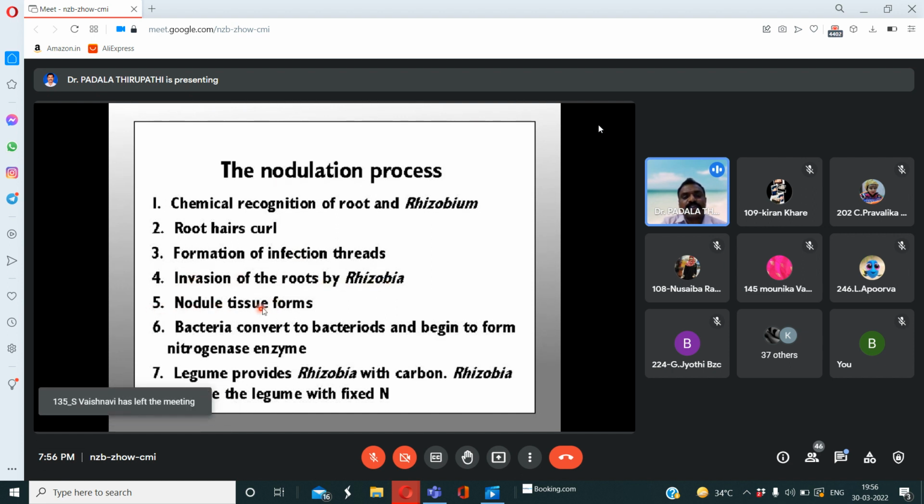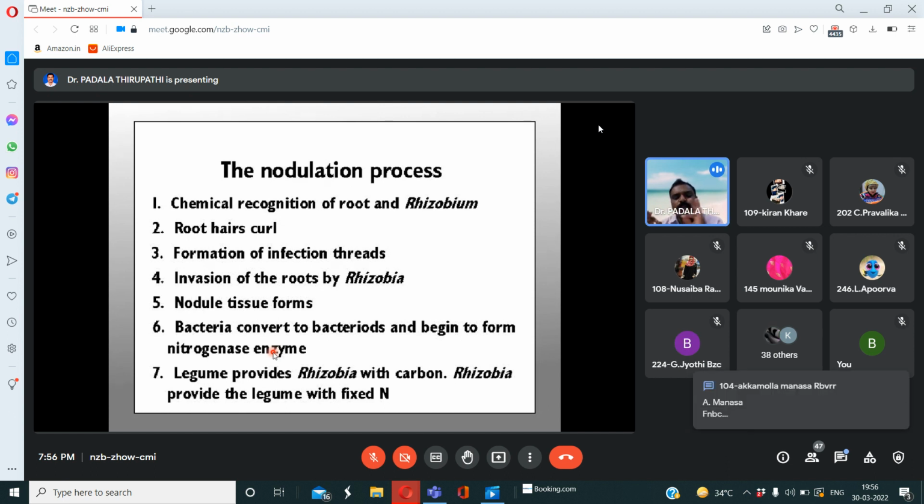Fifth is the nodule tissue forms, sixth is the bacteria convert to bacteroids and begin to form nitrogenase enzyme, and lastly the seventh one: legume provides rhizobia with carbon. My dear friends, remember, legume provides rhizobia with carbon. At the same time, rhizobium provides the legume with nitrogen. So nitrogen is provided by rhizobium, and carbon is provided by legume plants.